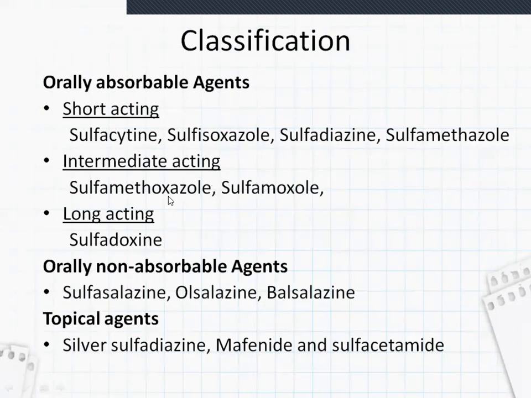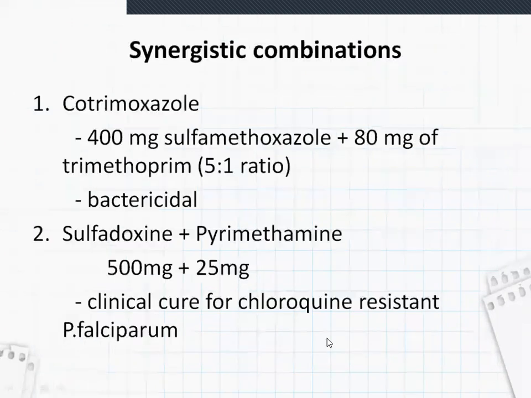Intermediate acting: sulfamethoxazole, sulfamoxazole. Long acting: sulfadoxine. Orally non-absorbable agents: sulfasalazine, olsalazine, balsalazine. And topical agents: silver sulfadiazine, mafenide, and sulfacetamide.